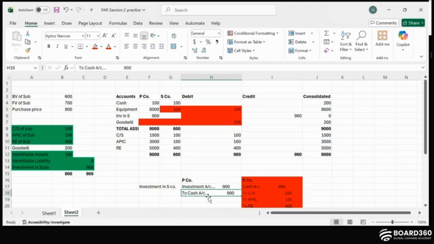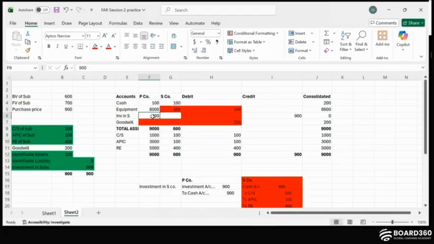Now, if there is no other transaction in S corporation and P company, and we have these as the final balance sheets at the end of the year. So, if you see, we have 900 in the investment.